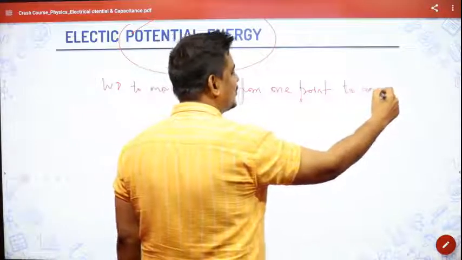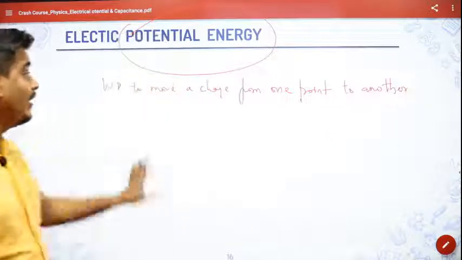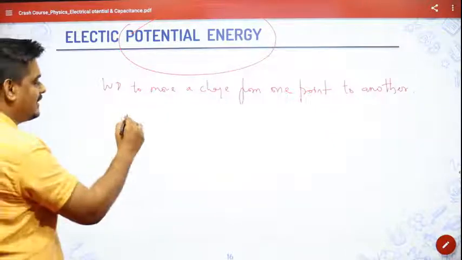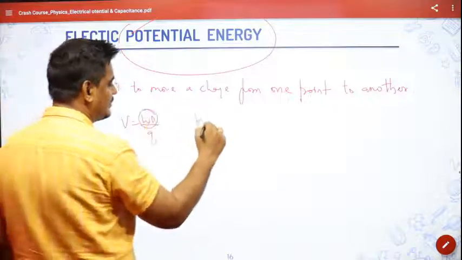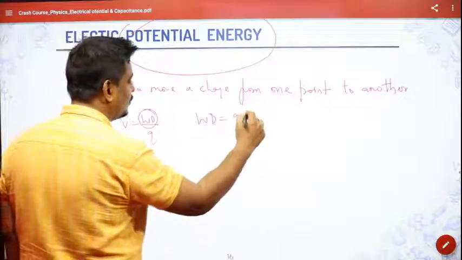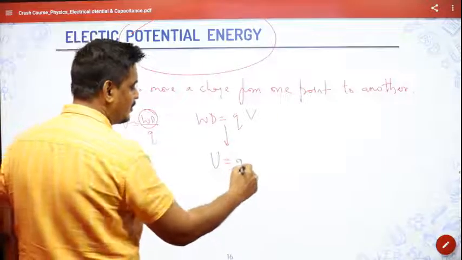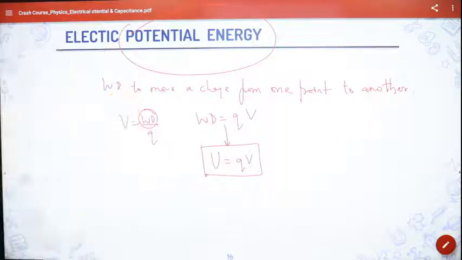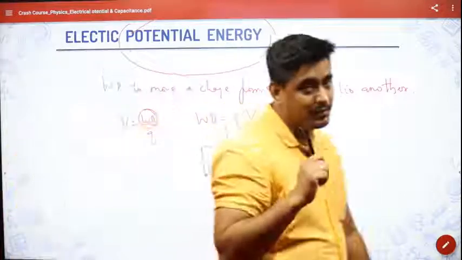Very similar to electric potential, but that was work done per unit charge. We know already that V is equal to W per unit charge. So this work done will be equal to Q into V, that is U. So electric potential energy U will be equal to Q into V. Very important thing, remember this.